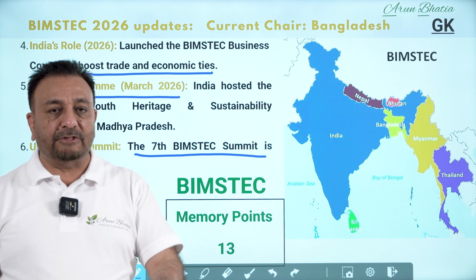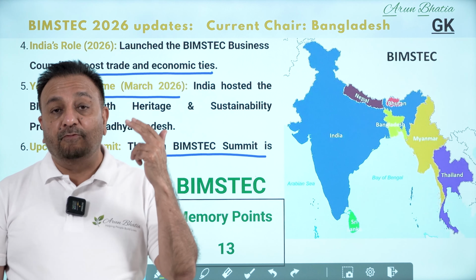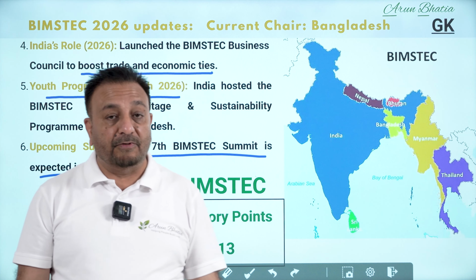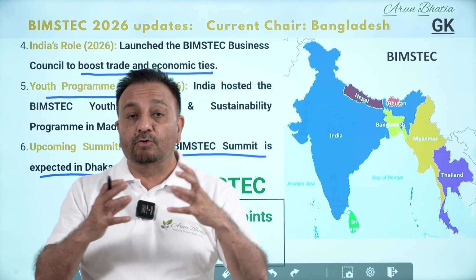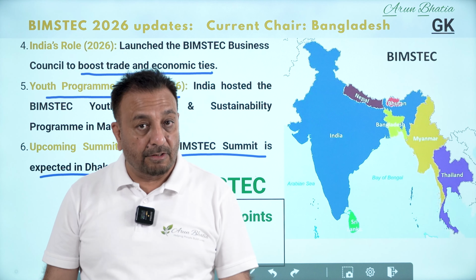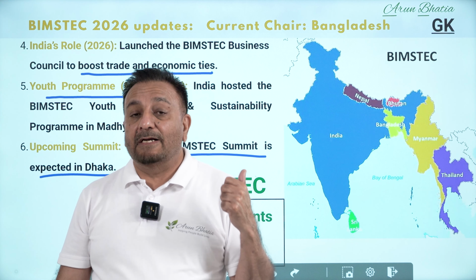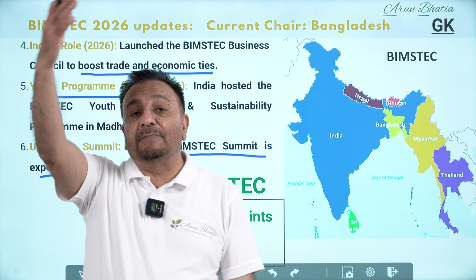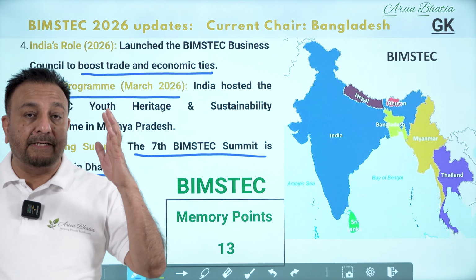Repeating, the topic is BIMSTEC, having 7 countries. They do trade up to $5 trillion, and the population is 22% of the world, and the purpose is to develop sustainable growth and help each other. The last summit we discussed was held in Bangladesh, earlier in 2025 in Bangkok, and this organization was formed in 1997 through the Bangkok Declaration.